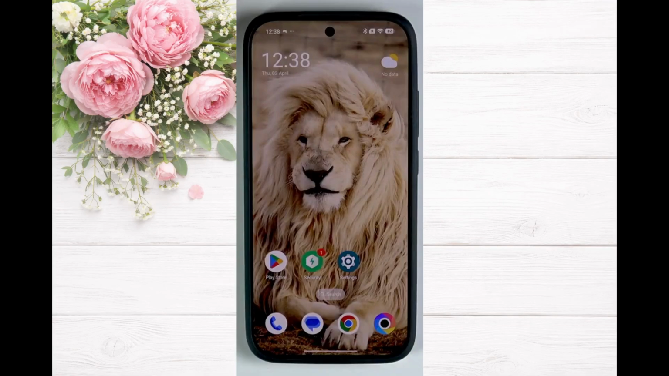Hello guys, today I am going to show you how to change the ringtone on your POCO X8 Pro.